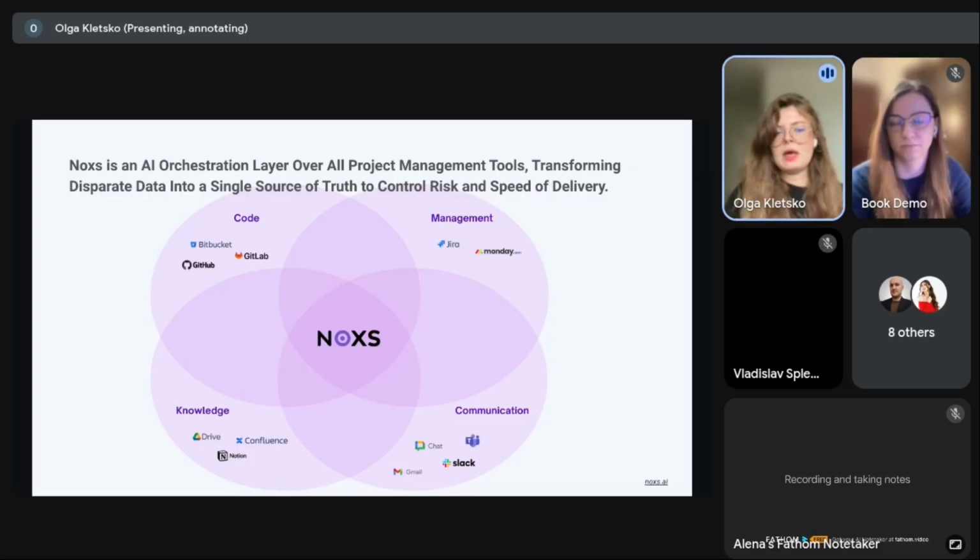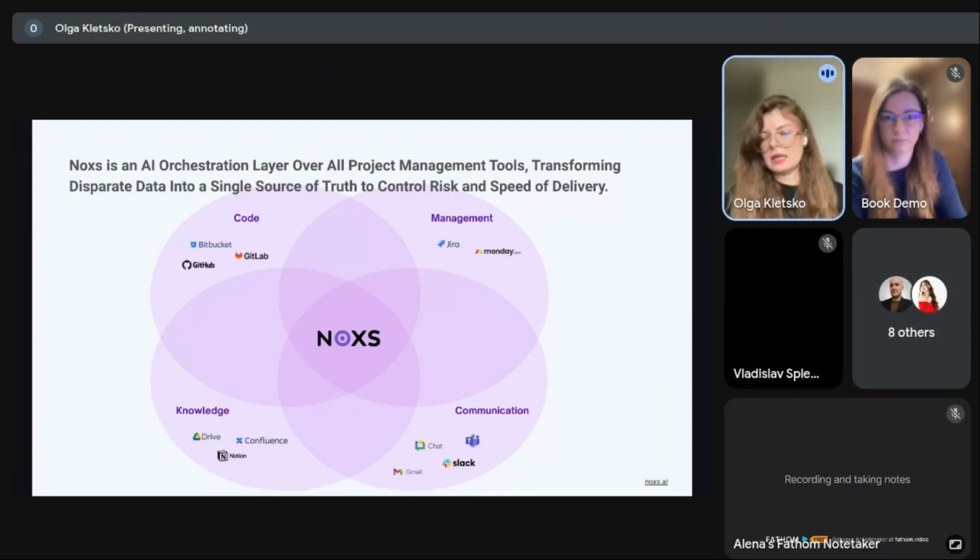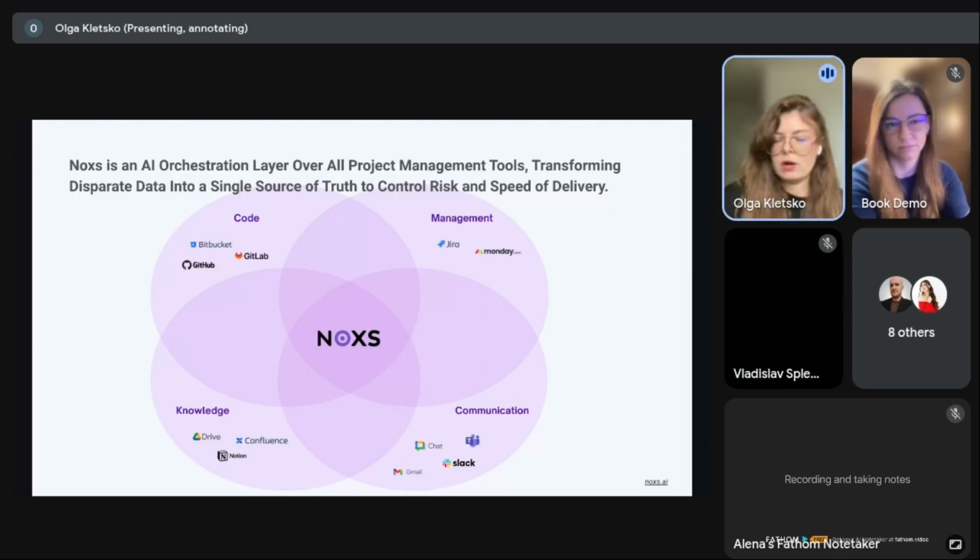Noxs works differently. Noxs is a layer that combines information from all of these tools together and transforms data from all of them into a single source of authority to control risk and speed up delivery. So Noxs knows everything, based on the permissions that you provide to Noxs, groups information together, analyzes it, and helps you on a daily basis. At the same time, Noxs doesn't require adding an additional interface to your work, to your teams. You just use the messenger where you work on a daily basis.